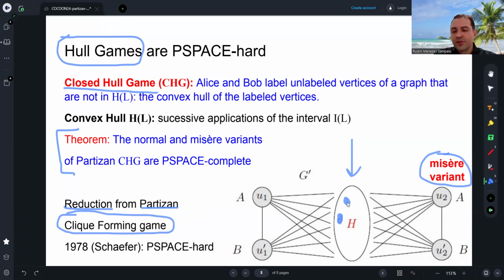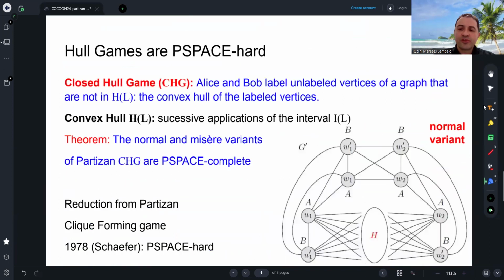Because if we take two non-adjacent vertices, all the graph is taken, the game ends, and the last to play loses in the Misère variant. Okay, this is the main idea of the proof for the Misère variant. It's the easiest one. But in the normal variant, we have a more complicated case, and I will not explain. But again, we use the partisan clique forming game, but the normal variant of the partisan clique forming game that is also PSPACE-hard. The normal variant was proved in 1978 too.